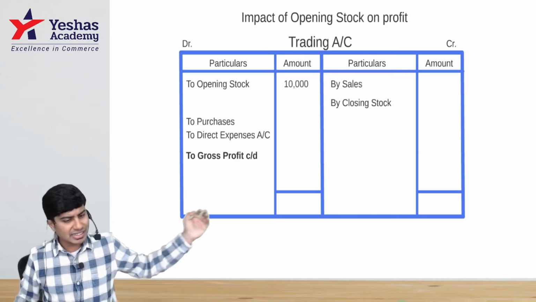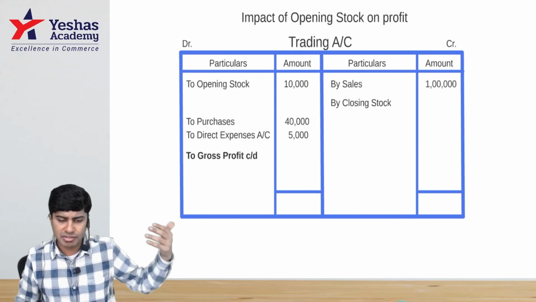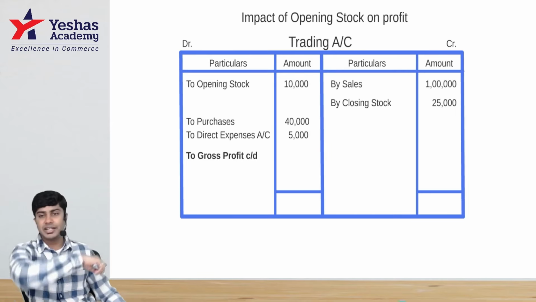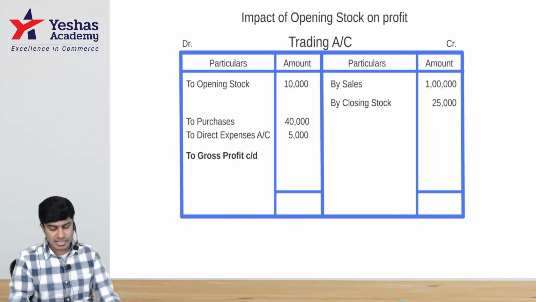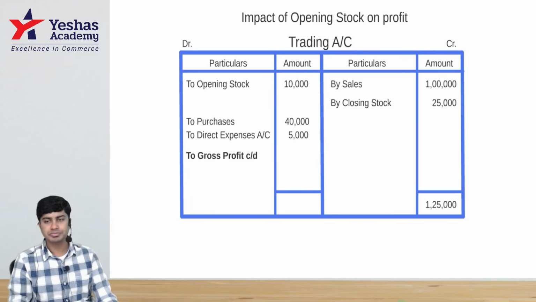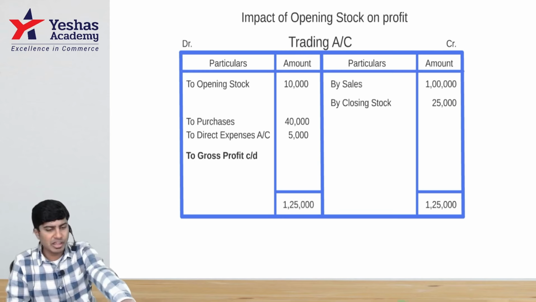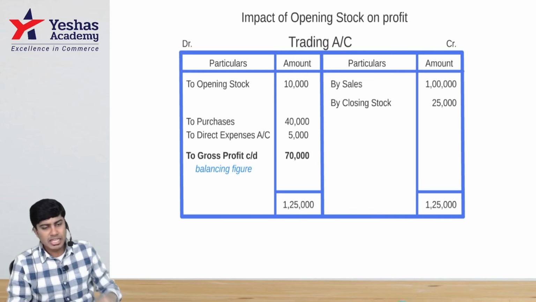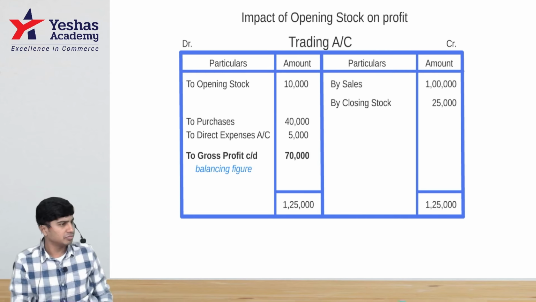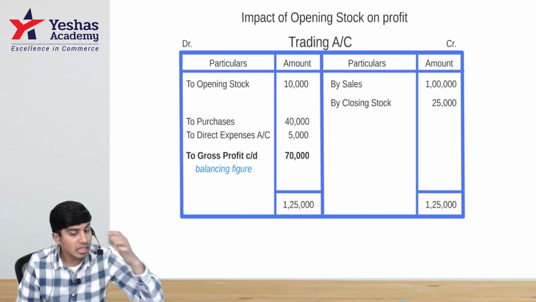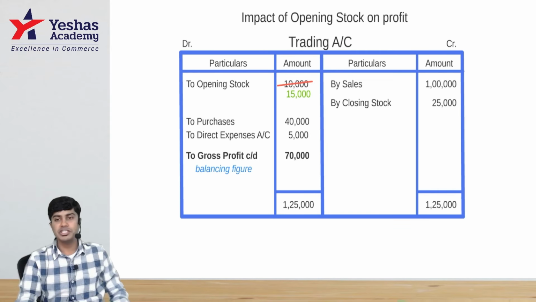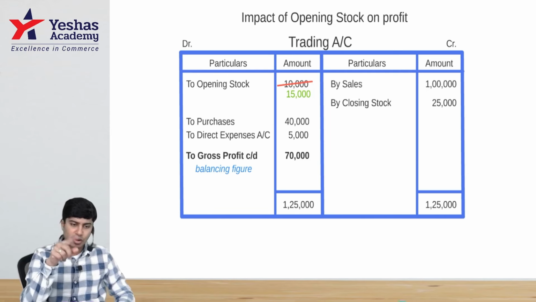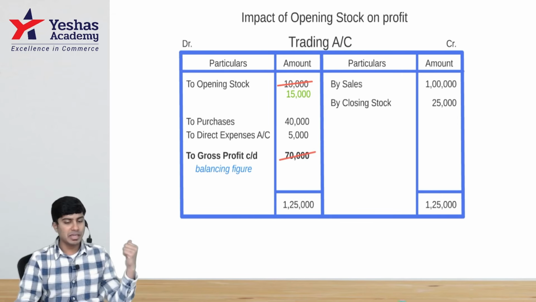Let me explain. Take the same values, 10,000, 45, 1 lakh and 25. Last year, what did I do? I changed my closing stock by increasing it by 5. Let's say that way I'll change my opening stock by 5. Right now, how much is GP? 125 minus 125, you have 70. If I increase my opening stock by 5, opening stock becomes 15. Now see what will be my GP. Credit side total 125 remains the same. Deduct 15, 40 and 5 from the same. My GP became 65.